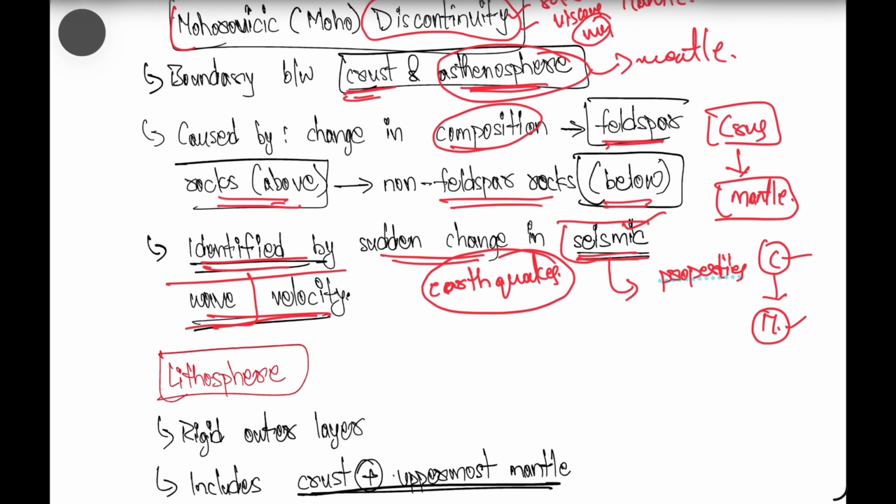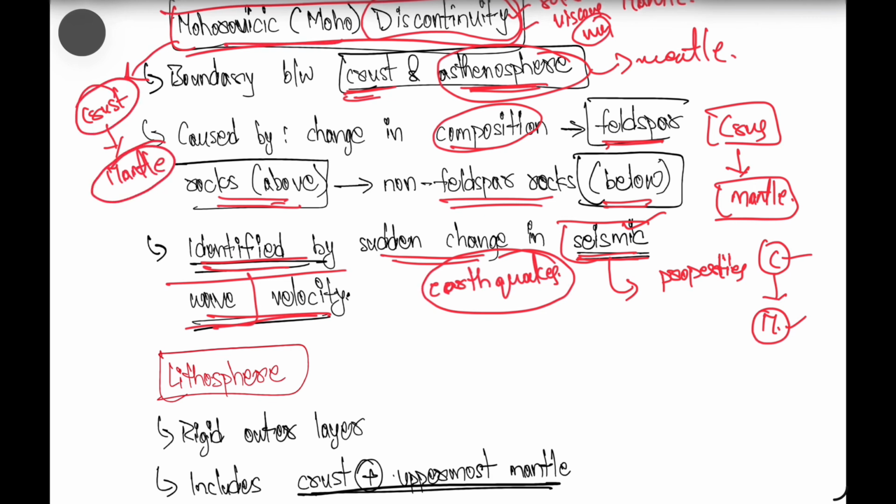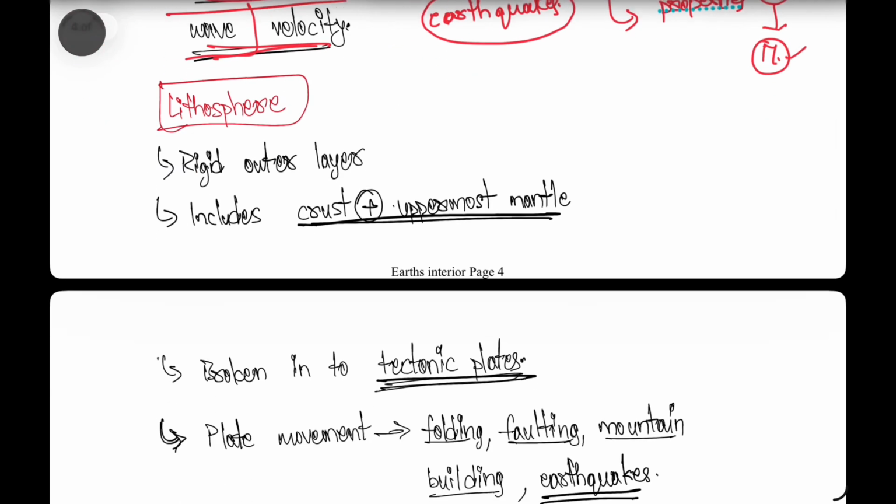So in brief, the Mohorovicic discontinuity is a region between the crust and mantle from where the chemical, physical or mechanical properties of the crust change and new properties are present in the mantle region. So that is that. And next is the lithosphere.